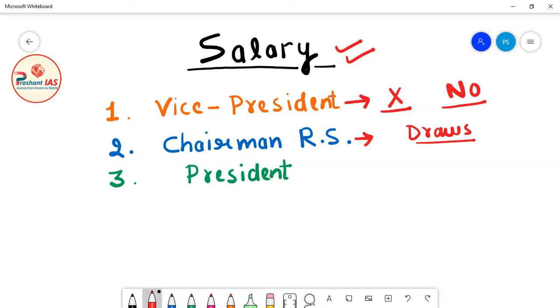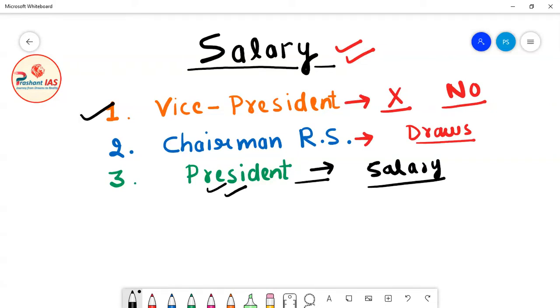So when the Vice President of India acts as chairman of Rajya Sabha, he gets salary as the chairman of Rajya Sabha. And when the Vice President acts as the President of India, he gets all the salary and emoluments reserved for the President of India, the salary and perks which are reserved for the President. So there is no salary mentioned for the Vice President of India itself. When he acts as chairman Rajya Sabha, he gets the chairman's salary, and when he acts as President, he gets all the perks and salaries reserved for the President of India.